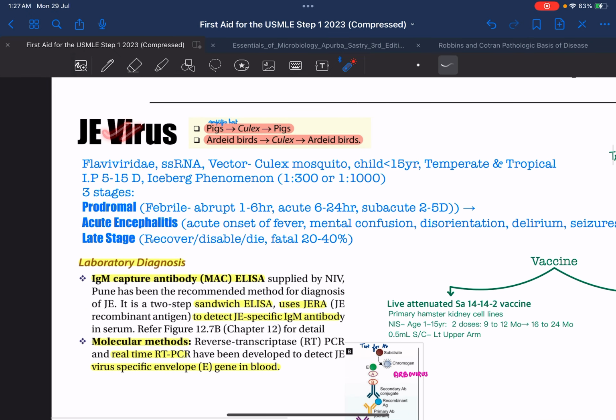Continuing, JE virus basically belongs to the family Flaviviridae. It belongs to the arbovirus group, and it contains single-stranded RNA, and the vector which transmits the virus to humans is basically the Culex mosquito. The virus exhibits two types of transmission cycles: pigs-Culex-pigs or Ardeid birds-Culex-Ardeid birds. Pigs act as the amplifier host. Human is the dead end host over here. And the JE virus may even infect horses and cattle.